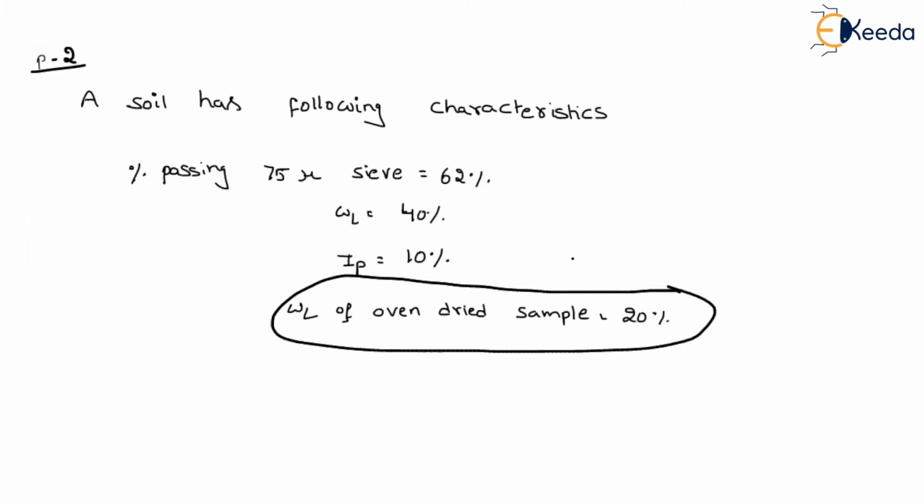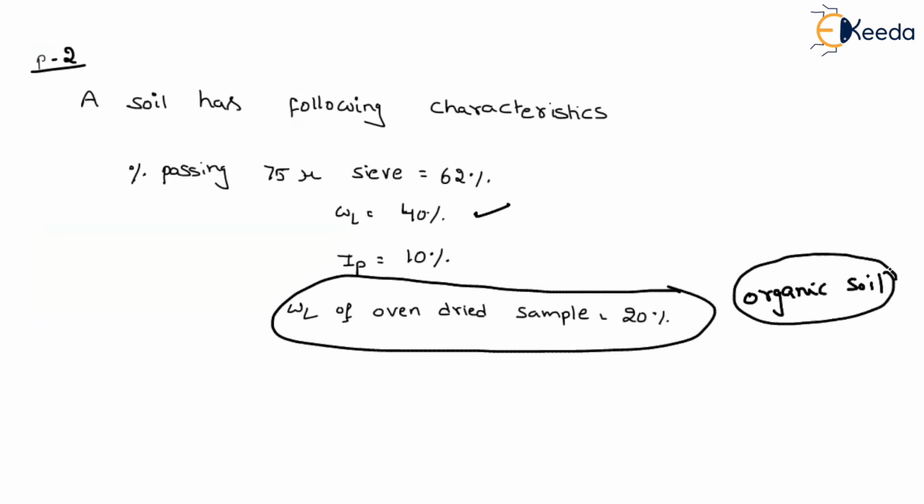Now tell me. That means, see, before the oven drying, what is the liquid limit? 40%. After the oven drying, the liquid limit is 20. That means how much percentage is decreased? 50% is decreased. If 50% is decreased, then what do you think? Will it be an inorganic soil or organic soil? As the liquid limit after the oven drying is decreasing by 50%, I will consider it as an organic soil.